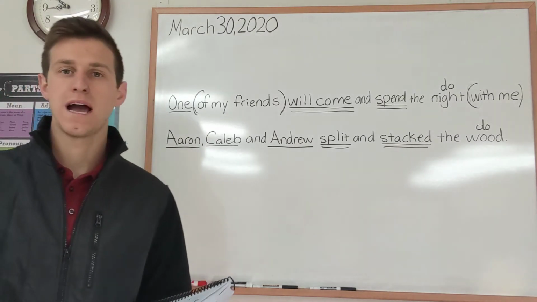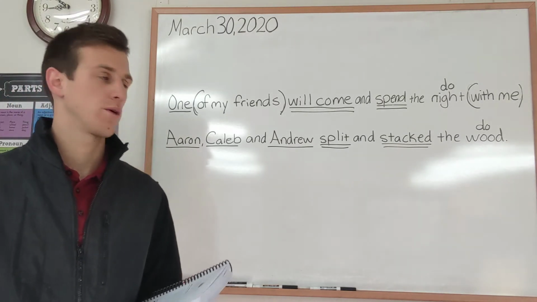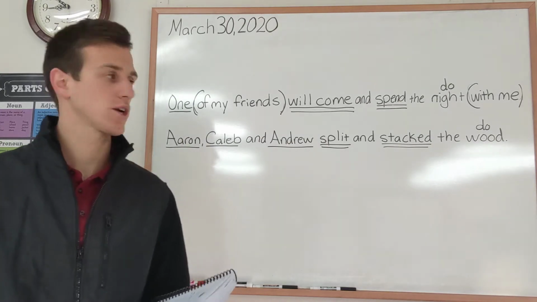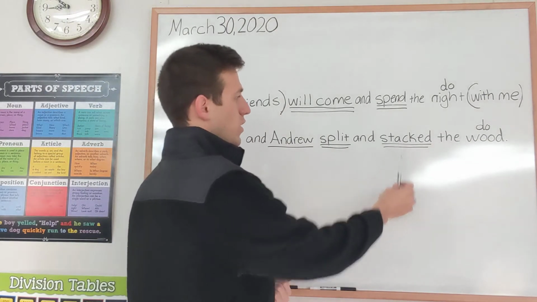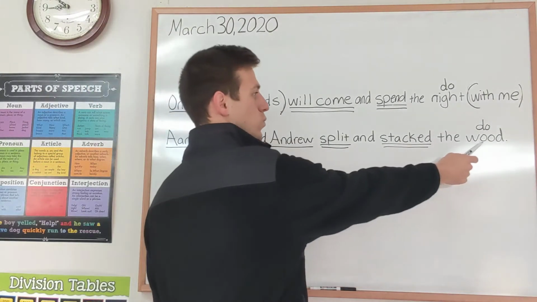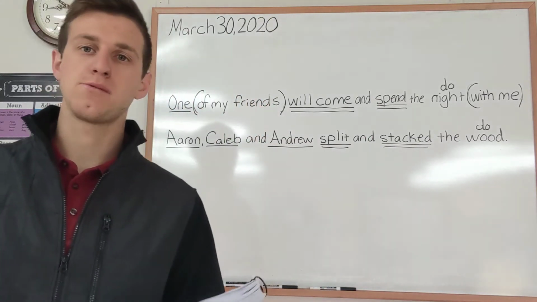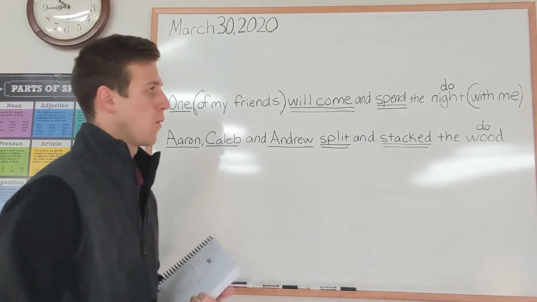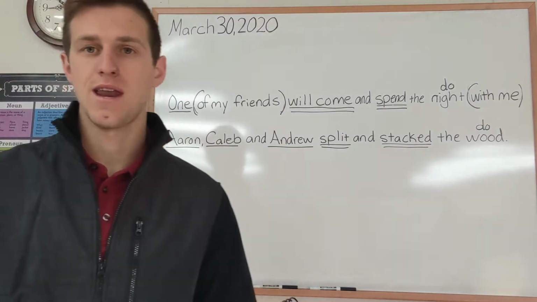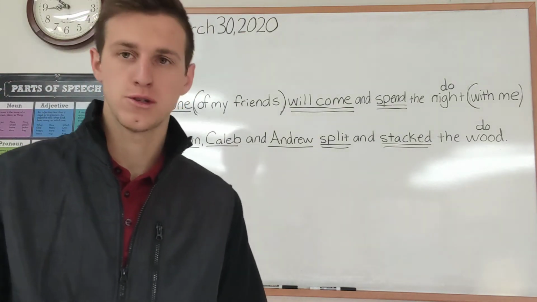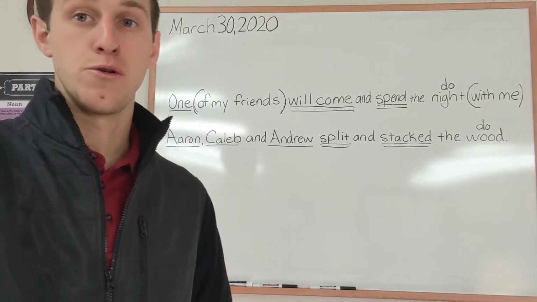And remember, we ask what or whom with our action verb to figure out our direct object. What did they split and what did they stack? The wood. So the wood would be our direct object. And there are no prepositional phrases in that one, all right? Good job, girls. Let's go ahead and get into our new part, all right?